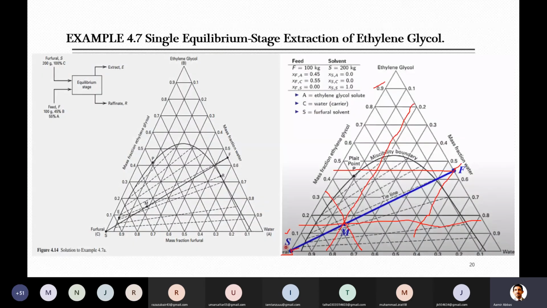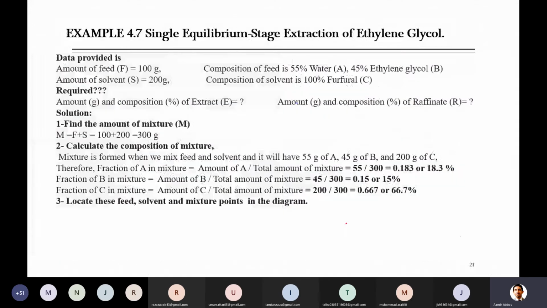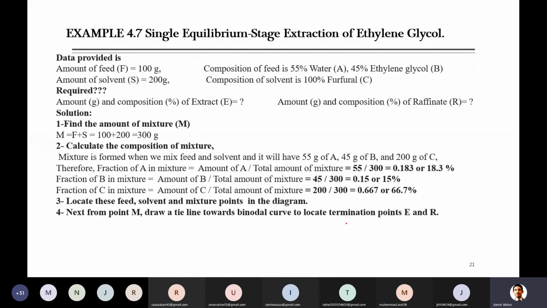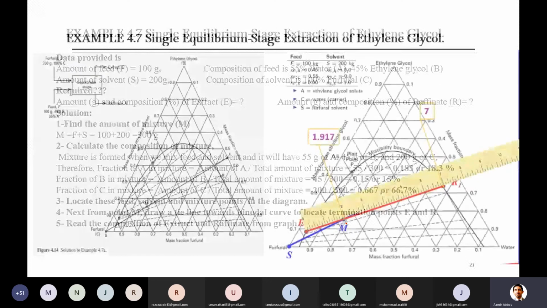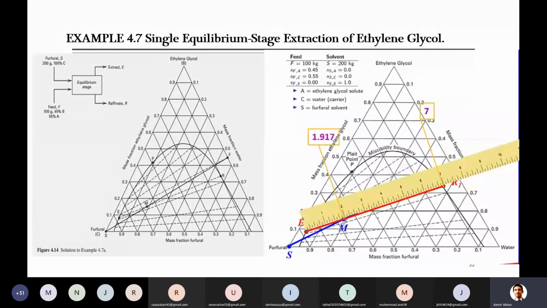Now we have already located these. After this, the next step is definitely to find the composition. So in order to find the composition of extract and raffinate, you know that we have to draw a tie line which should pass through this mixture point, and it should intersect the binodal curve at 2 points, extract and the raffinate. So let's go there, and here it is already drawn for you. So you can see here, this is the mixture point.